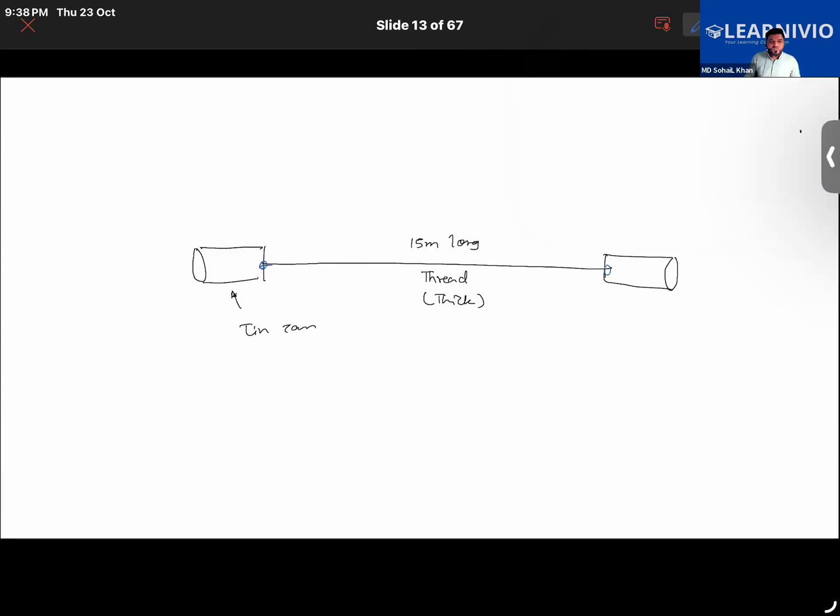You will observe that if one of the children speaks on this, the sound can be heard by the child at the other end. If another child puts his ear on it, he or she can actually hear the sound. In this case, you have basically made a toy telephone. We can call this a toy telephone.